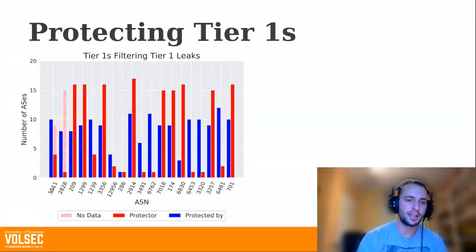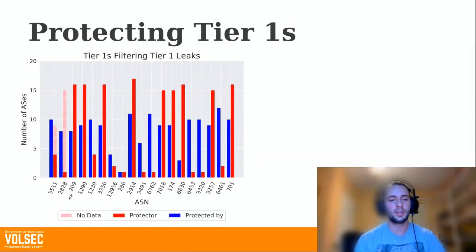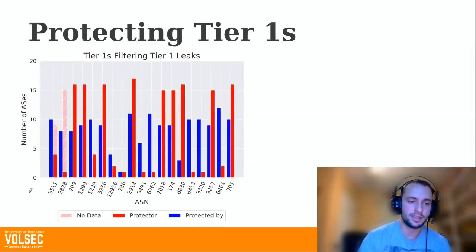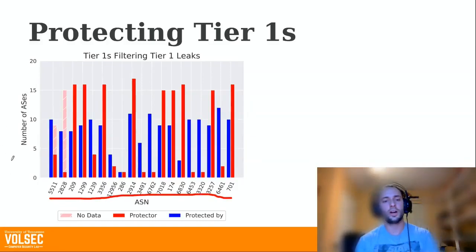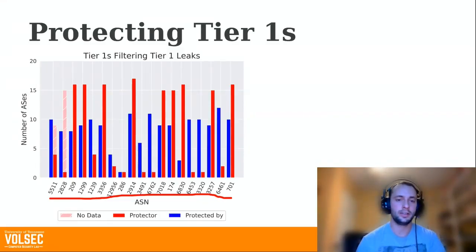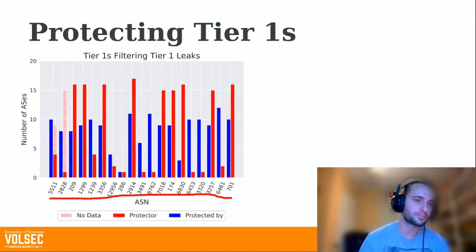So if you look at this diagram, here's some of our results from updates issued between fall of 2019 and spring of 2020. On X are the ASN numbers for the different tier 1 networks. There are 19 of them. And then on Y, we have in red how many networks that AS is protecting, and in blue, how many networks that AS is protected by, out of the 19 that are in the tier 1 peering clique.